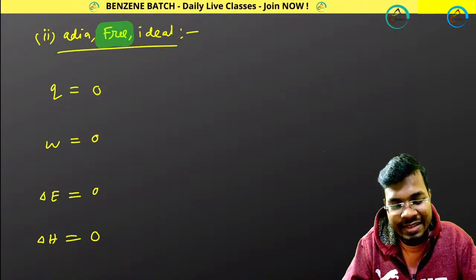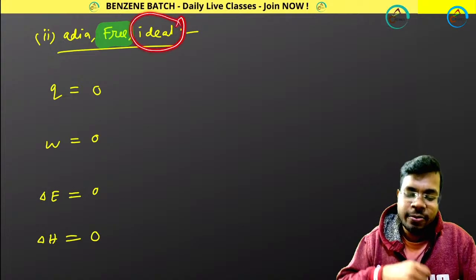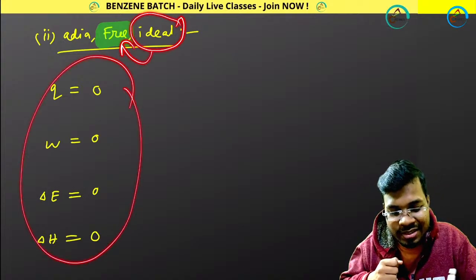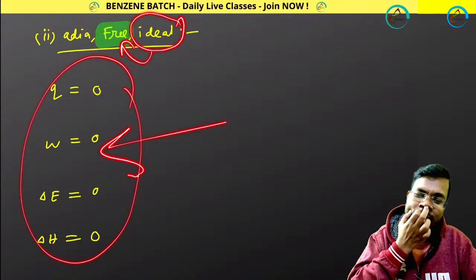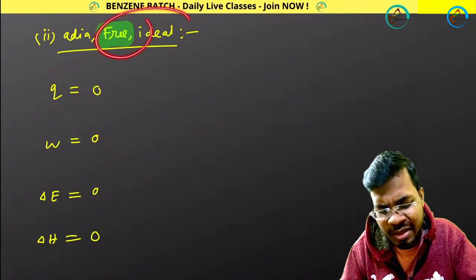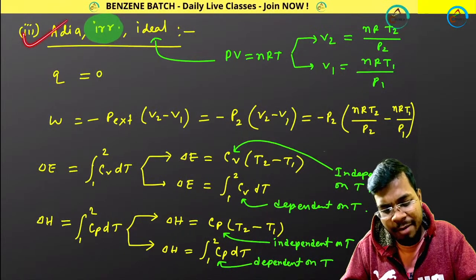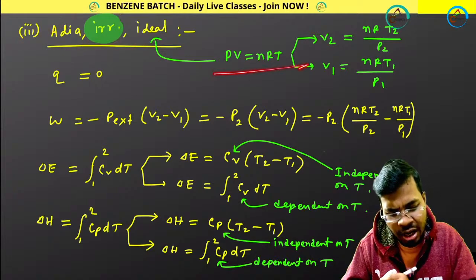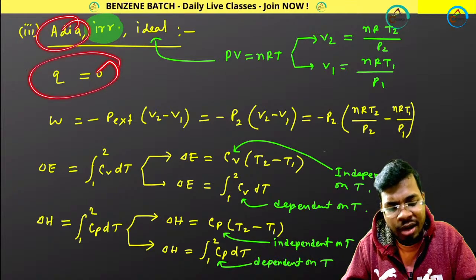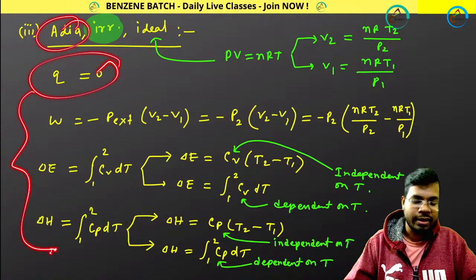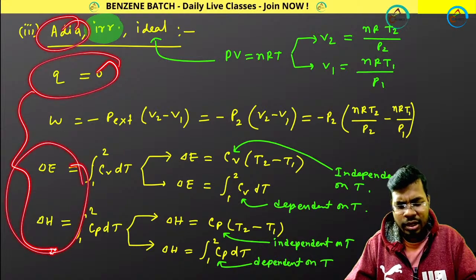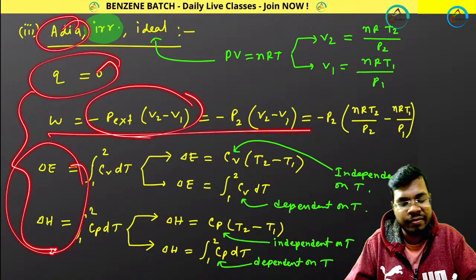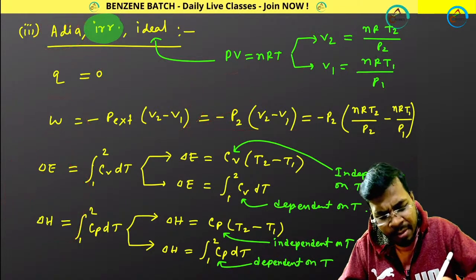Okay, so as I told you already, for ideal gas, free expansion makes all these things 0. For ideal gas, whatever the process, it doesn't matter, free expansion means 0. Adiabatic irreversible ideal means this formula. Adiabatic means q will be 0, and all other expressions you know already. These two are common; work done will be different: minus P external, V2 minus V1. So only remember this one.